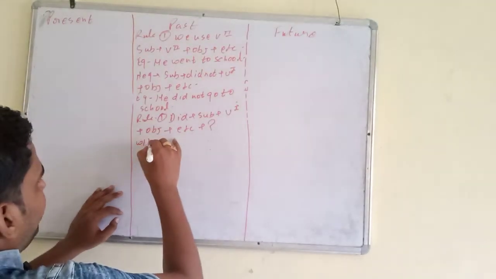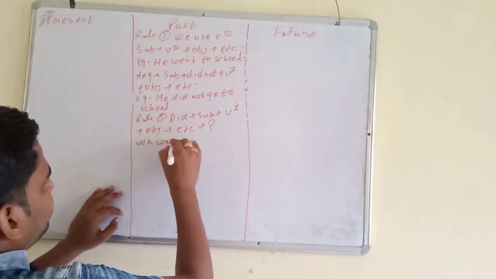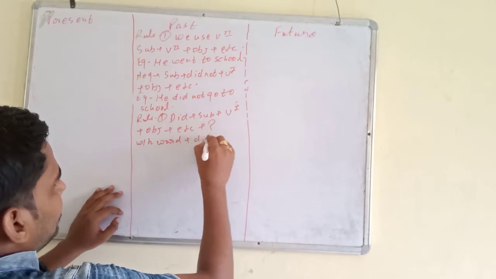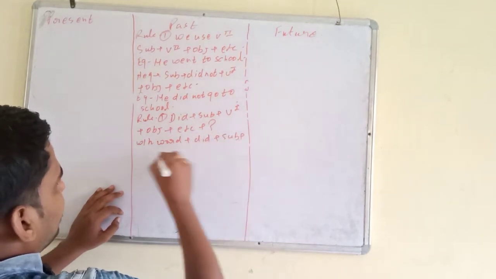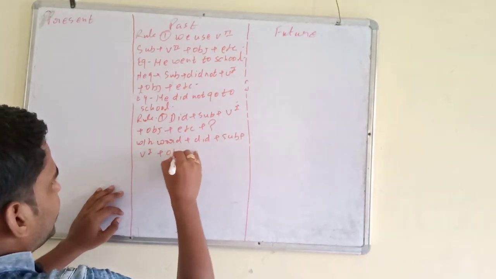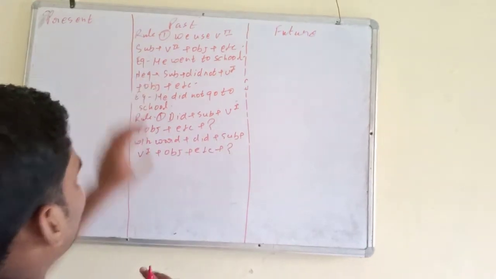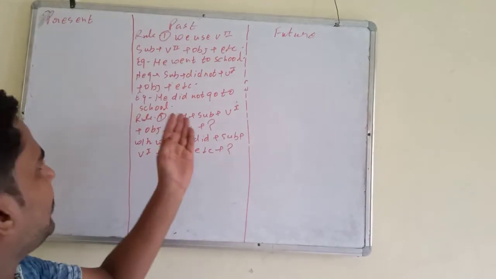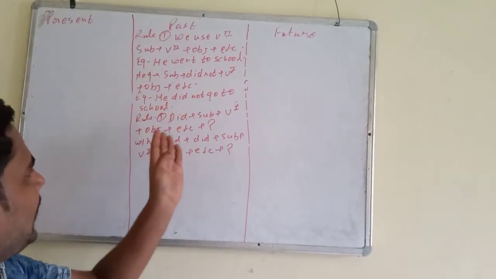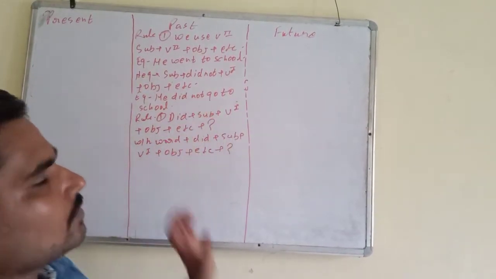And WH type means WH word, then did, then subject, then base form of the verb, then object, then other word. This is the rule for WH type. Okay, now simple past has been completed. So what will be yes no type? Did he go to school? And WH type, when did he go to school?